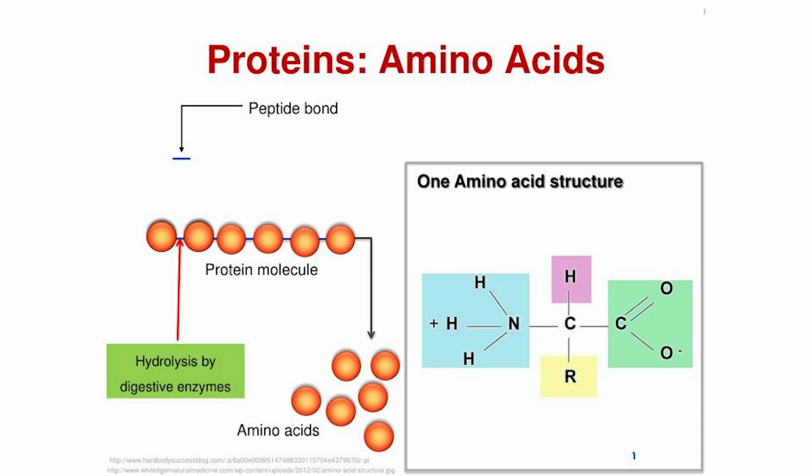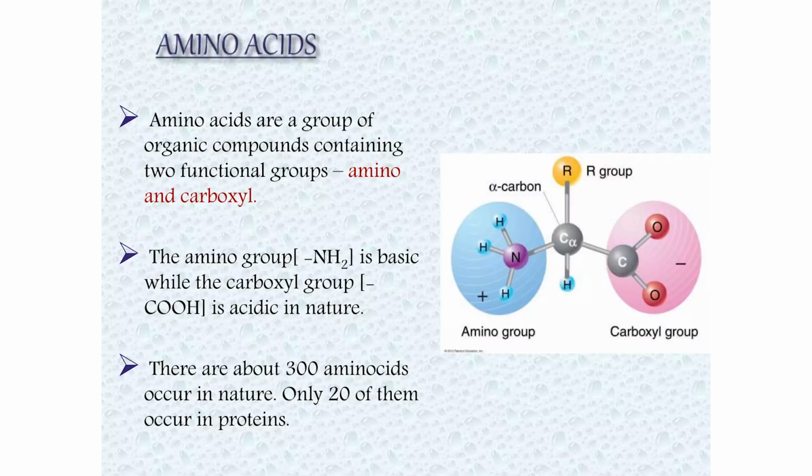Proteins are polymers. Polymers means there should be some monomeric units. So, what are the monomeric units of proteins? They are amino acids. Polypeptides or proteins are made up of different types of amino acids. You can see the amino acids arranged in a planar, chain-like structure. The amino acids, in orange color, are arranged by a certain linkage, which we call peptide linkage, and you can also see the structure of an amino acid.